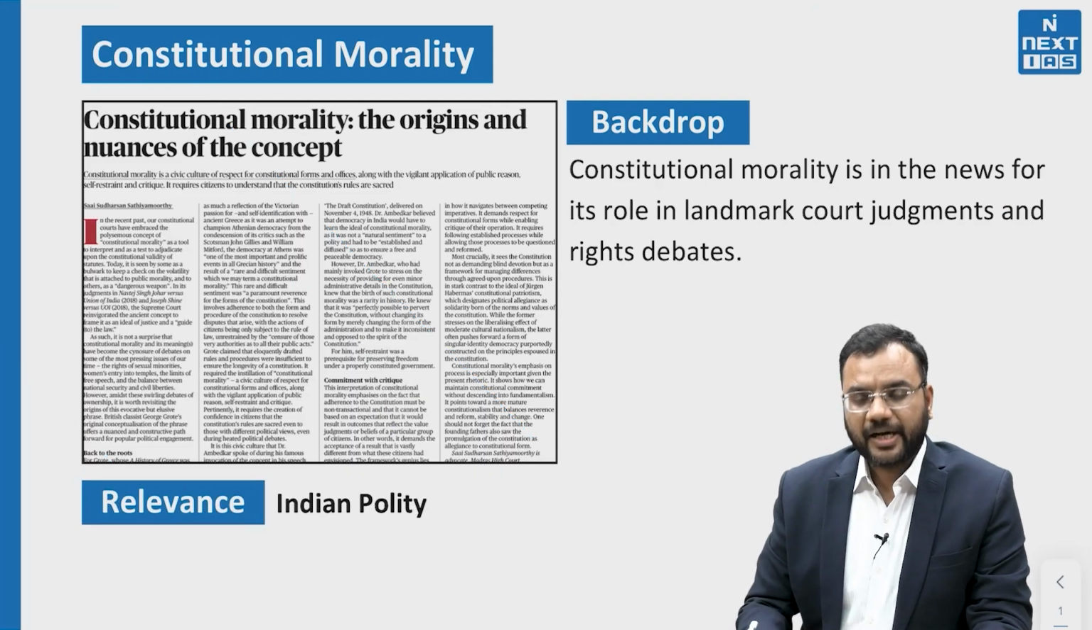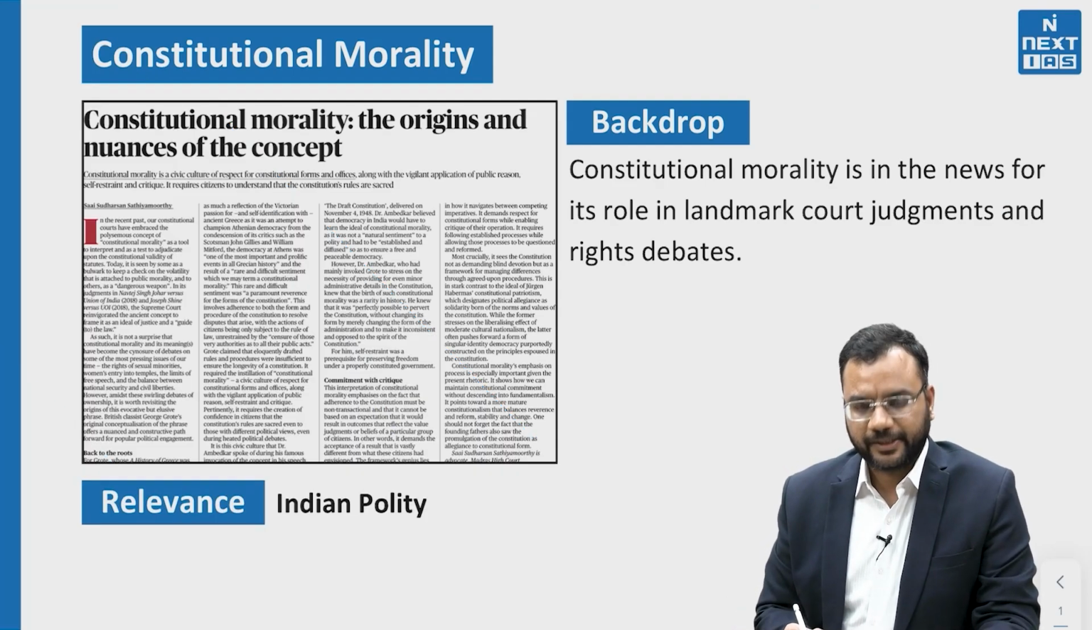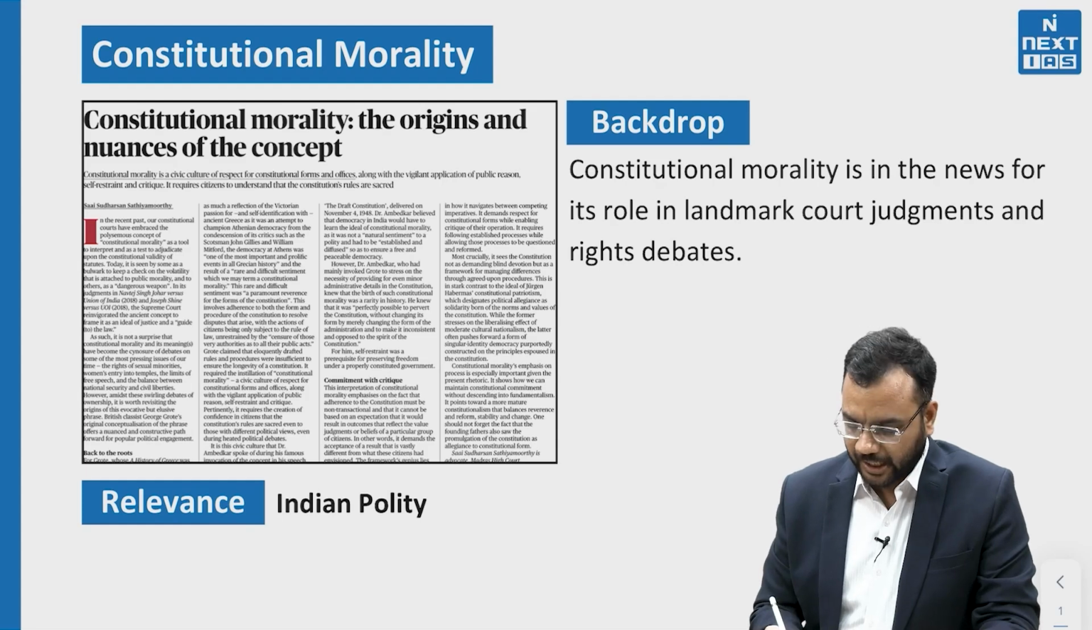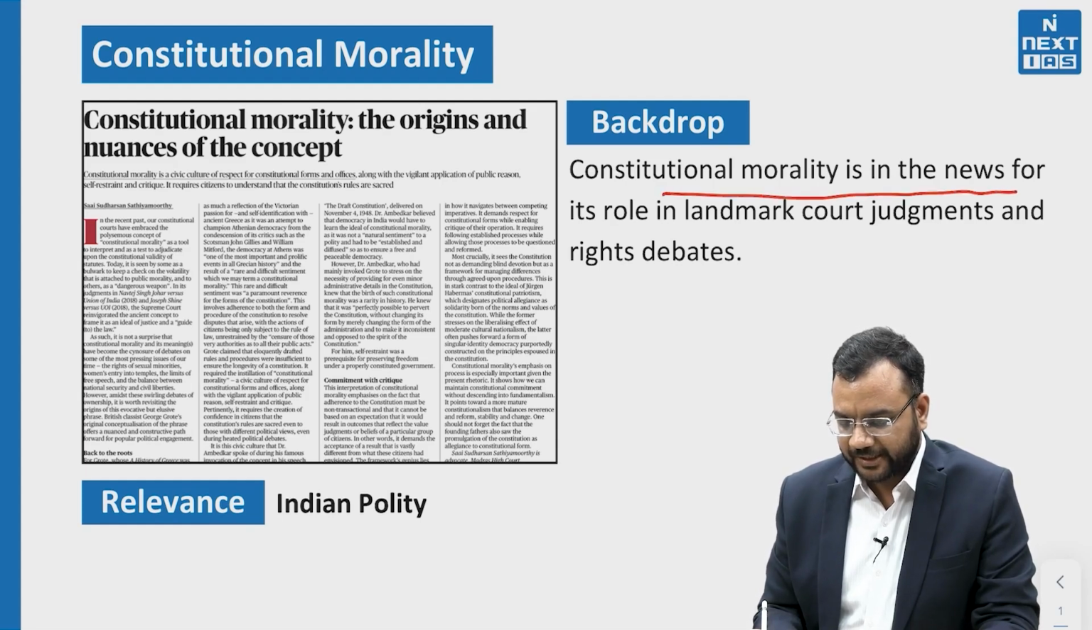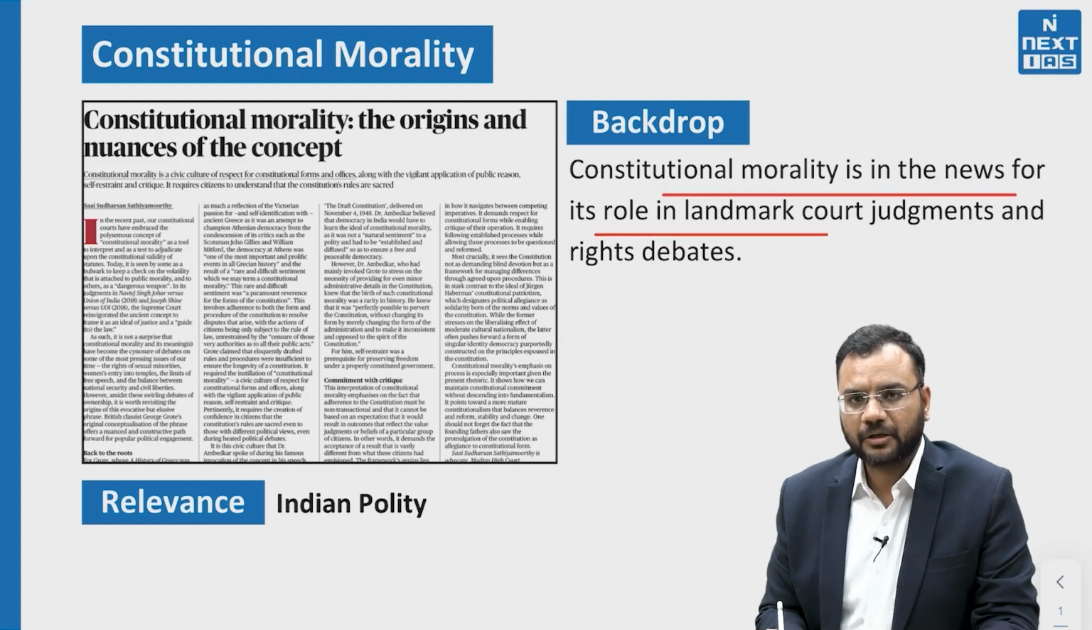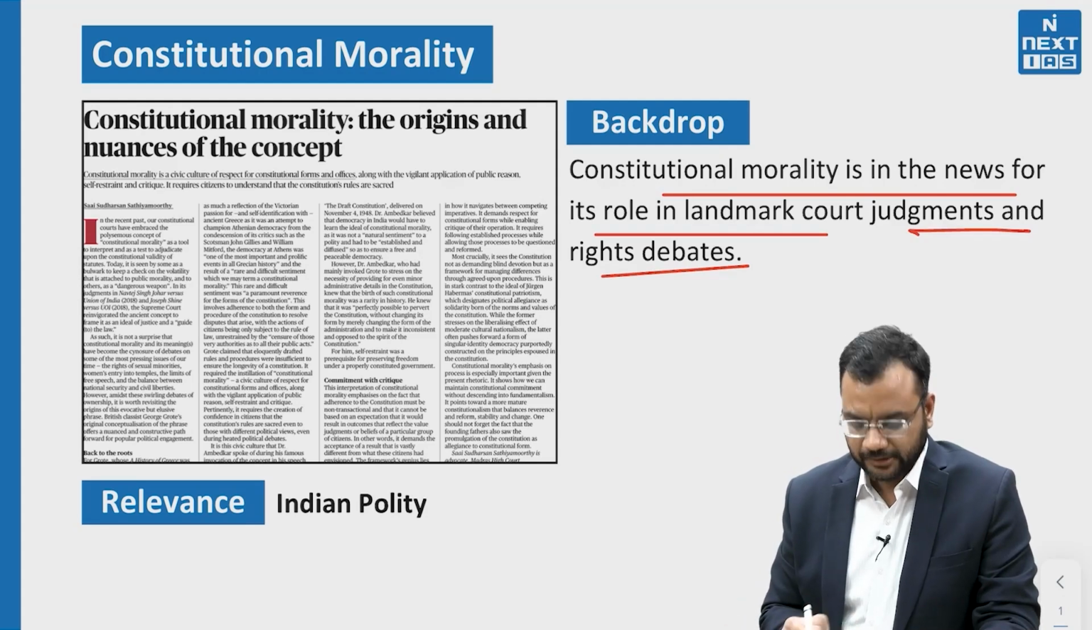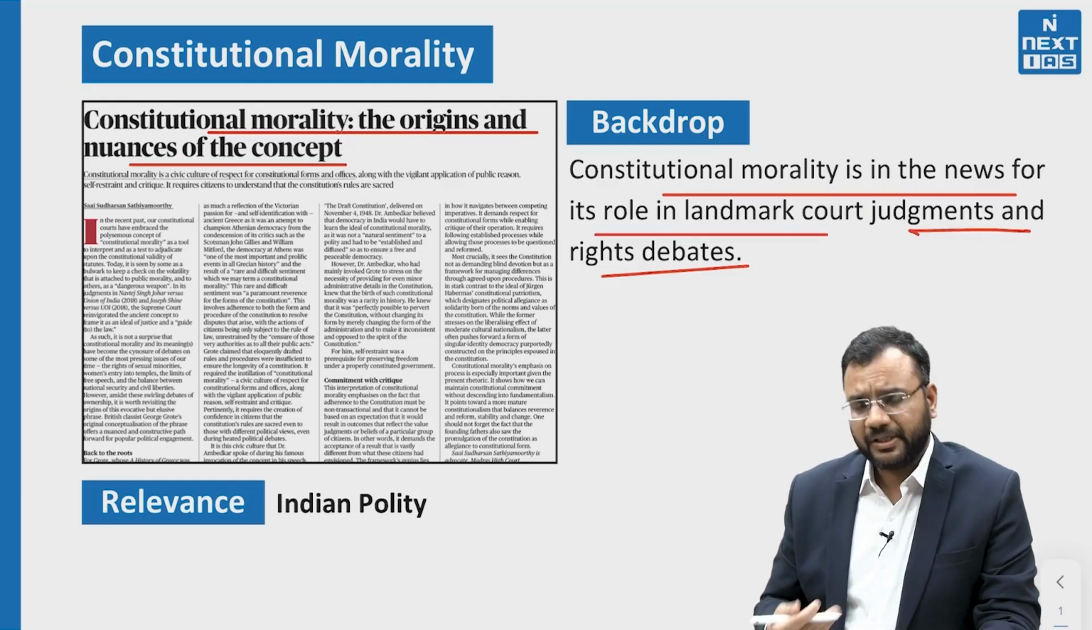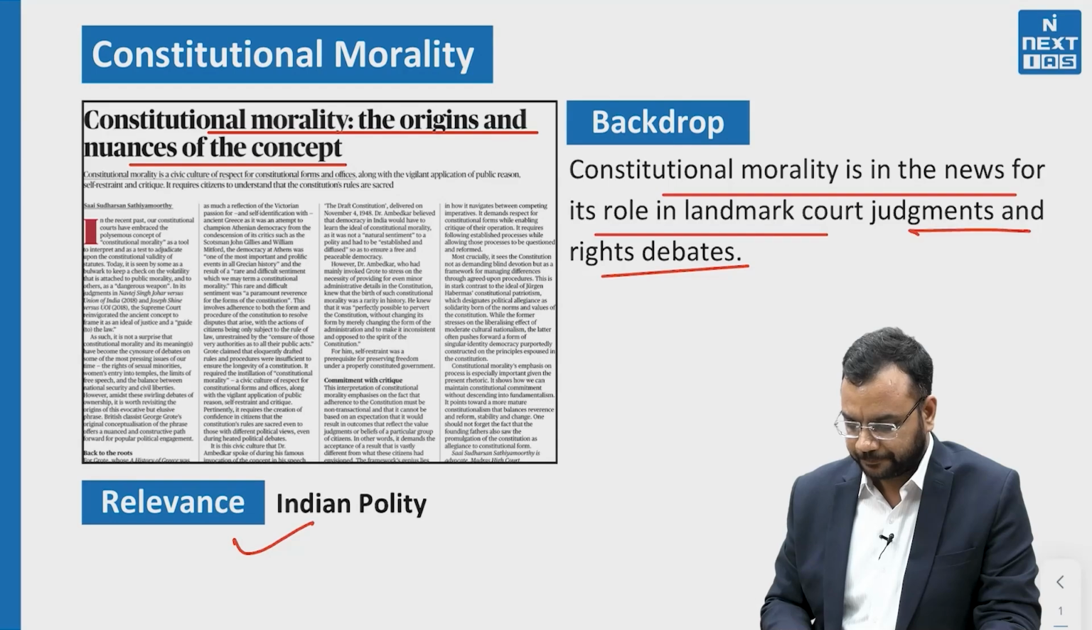Now, the next article is about constitutional morality. In the backdrop, constitutional morality is in the news for its role in landmark court judgments and the rights debate. This article has come in The Hindu newspaper, and its headline is Constitutional Morality, the Origins and Nuances of the Concept. Now let us understand its relevance. Its relevance is in the Indian polity paper. It can be asked directly in prelims, what is the meaning of constitutional morality. It has also been asked in our mains examination in 2021.